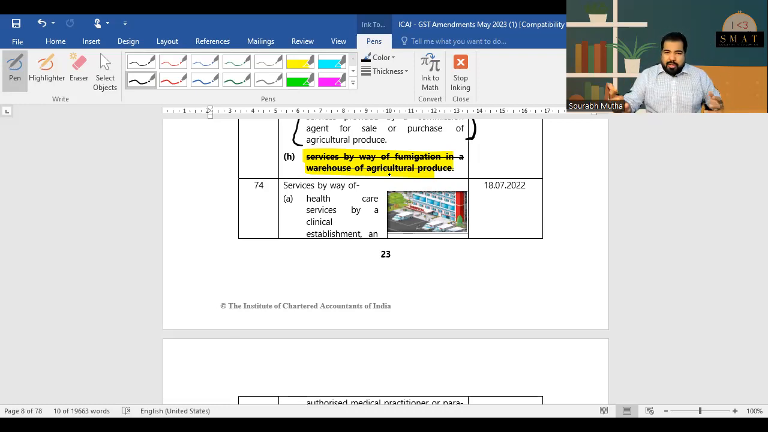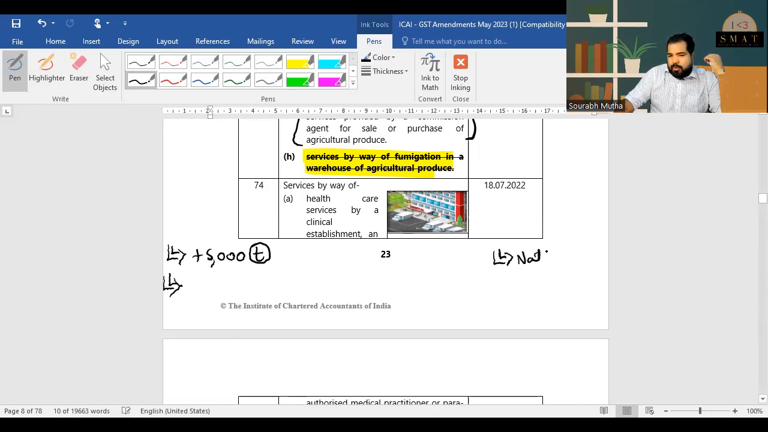So if you get a national permit, for example, a bus has a national permit, that has been exempted. Something that is a very big change. So I'm just summarizing the changes here. For hospitals, if the room rent is more than 5,000, then it is taxable. Another change, national permits are exempt. So I'm just writing here, national permits are exempt.